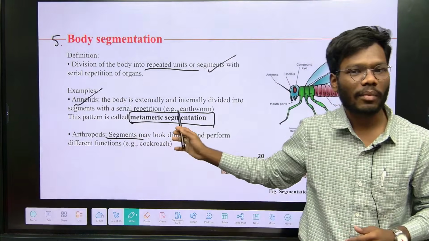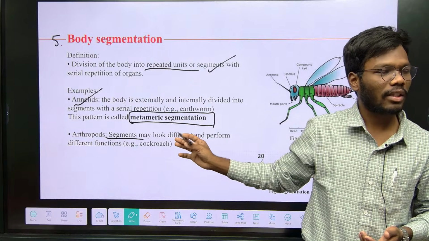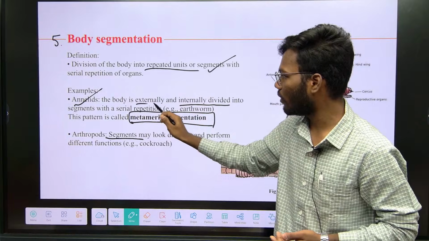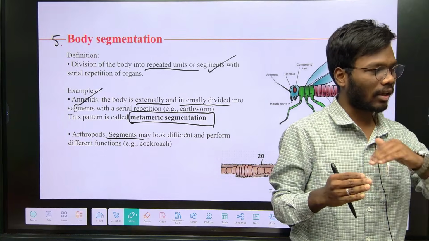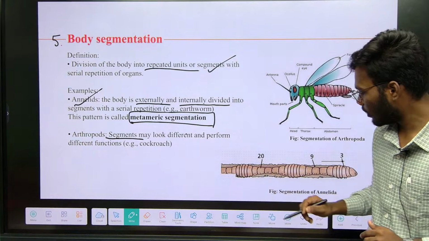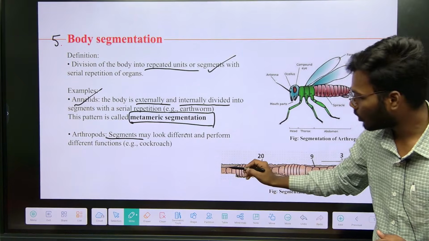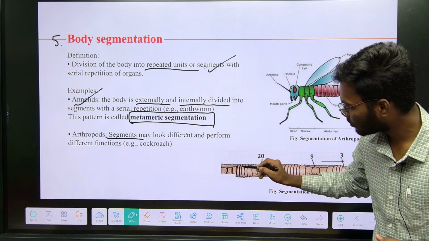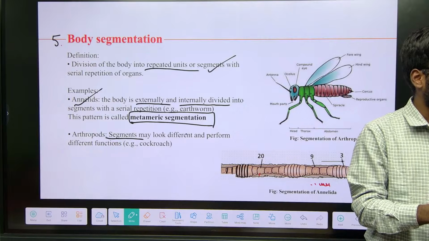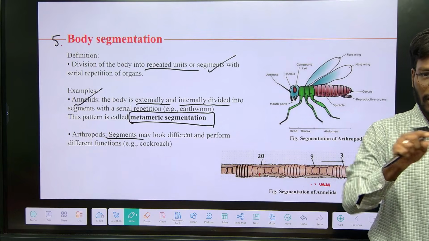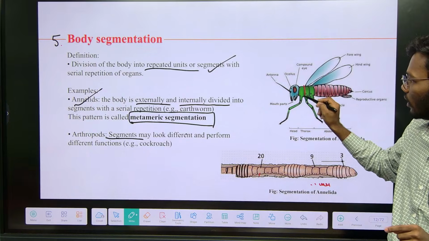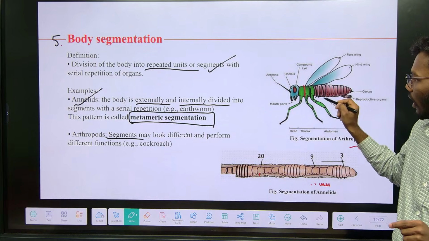So what is metameric segmentation? The body is divided externally and internally. For example, see, this is the metameric segmentation of an annelid. Externally we can see the cuts, and internally, when you cut the annelid, you will see internal segments also. But in arthropoda you can see only external segments.